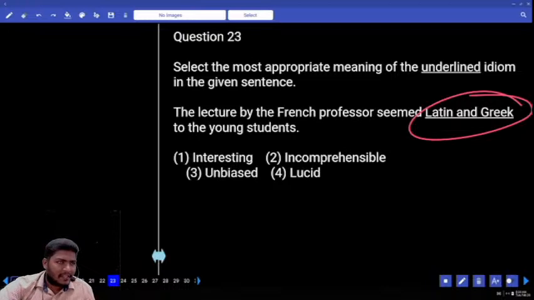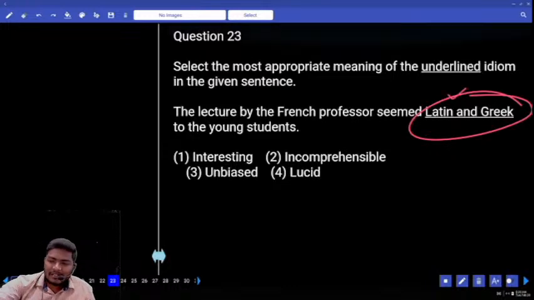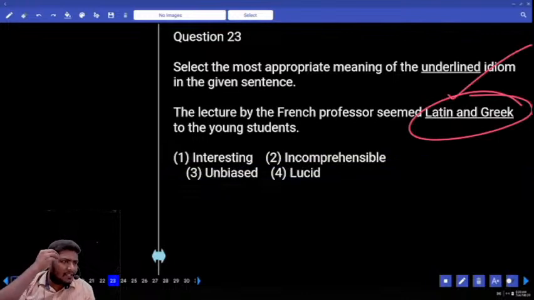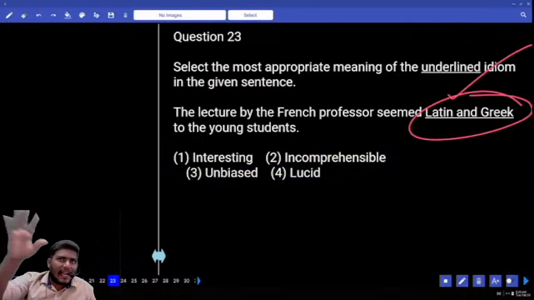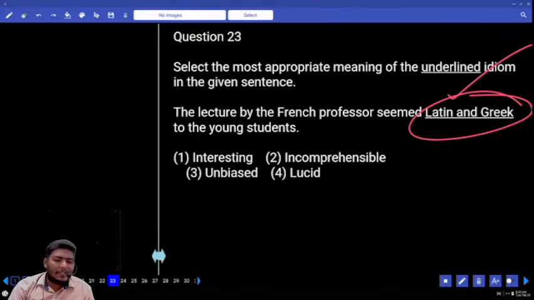Marathi? Do you watch Marathi? Yes, good. Have you ever watched a Chinese movie? No. At least with subtitles. Have you watched Money Heist? Yes, that is originally in Spanish. Okay. So when you listen to those languages or anything that you don't know, you don't actually understand it. So that is called Latin and Greek. When you don't understand something, you can say, this is Latin and Greek to me. That means you are not able to understand.